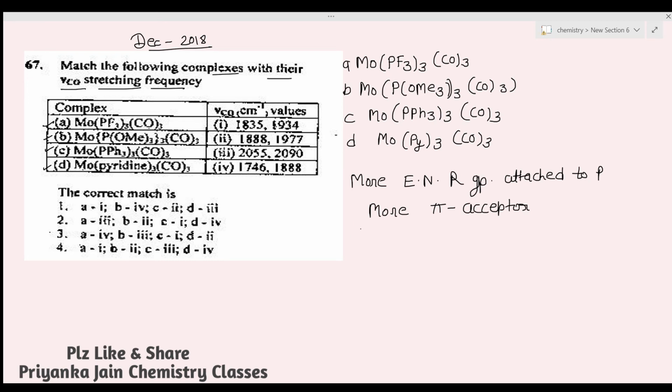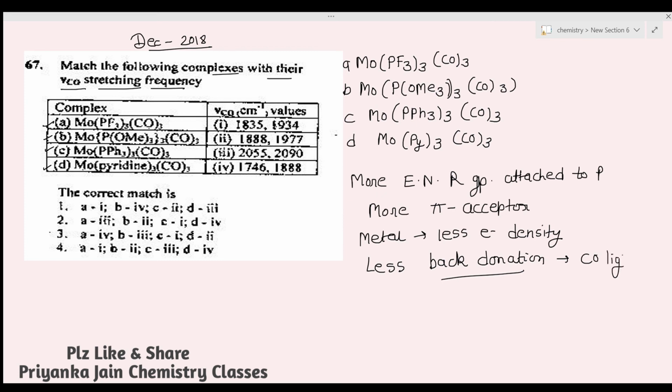So now the metal will have less electron density, because the ligand accepts more of it. Less electron density means less back donation, so the metal will back donate less electron density to the carbonyl ligands.